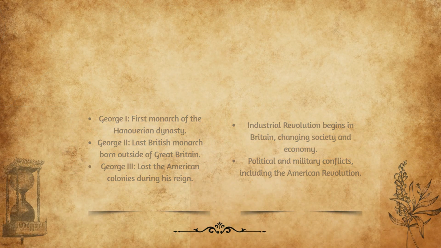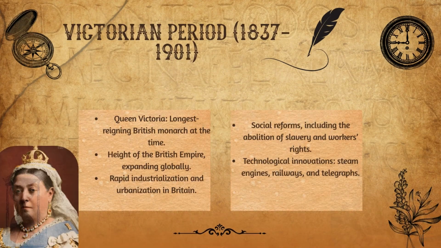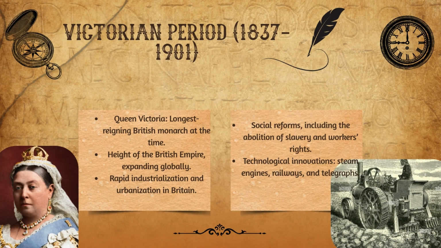The Victorian period, 1837-1901. Queen Victoria was the longest reigning British monarch of the time. The Victorian era is the peak of the British Empire, expanding globally. Britain undergoes rapid industrialization and urbanization. The social reforms are made, including the abolition of slavery and workers' rights. Technological innovations are in full swing: steam engines, railways, and telegraphs.